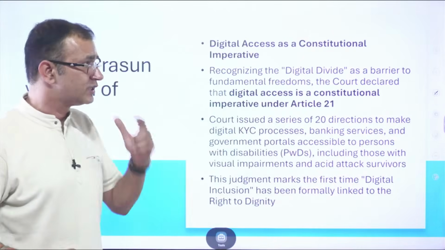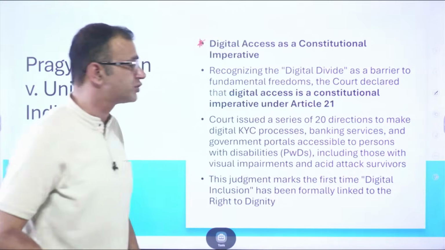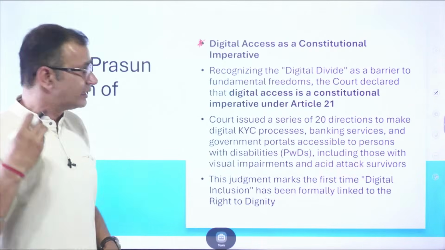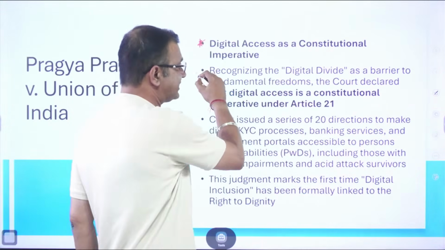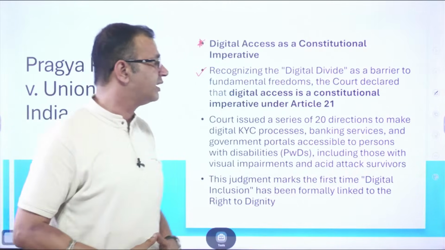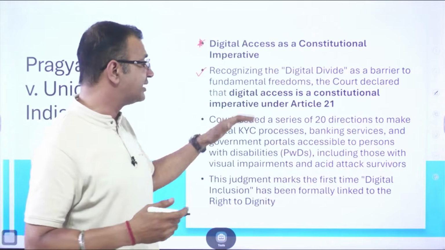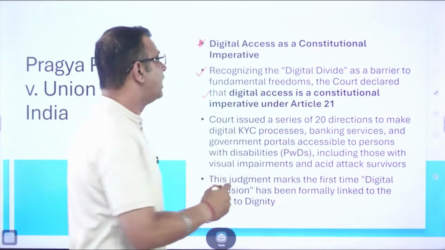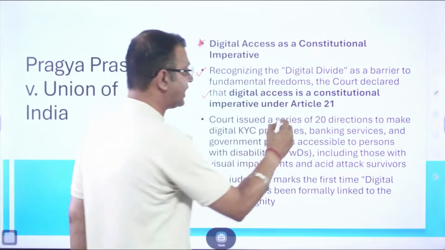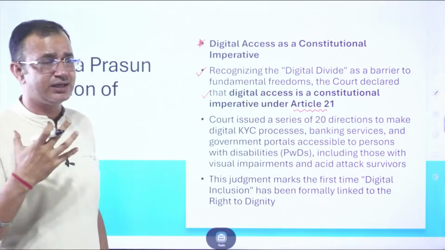Now, over here, it is very important that the Supreme Court said that digital access is a constitutional imperative. In this case, the Supreme Court recognized that the digital divide acts as a barrier to the fundamental freedoms, and the court declared that digital access is basically an imperative right under Article 21, that is, the right to life and personal liberty.